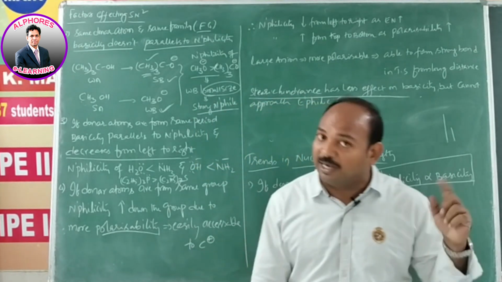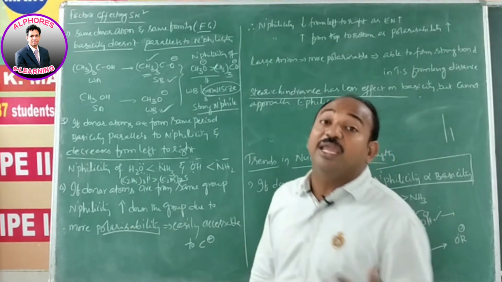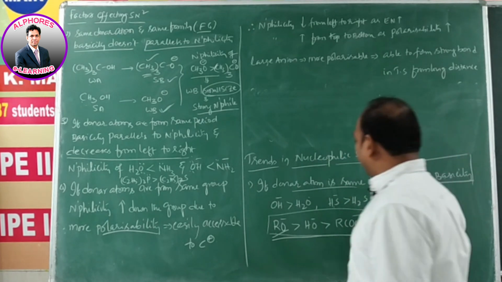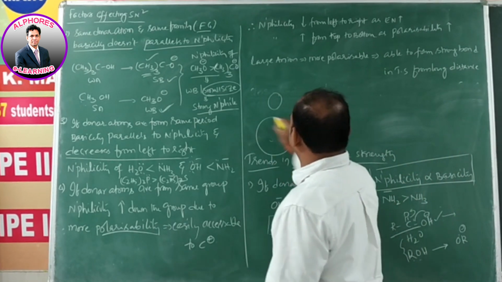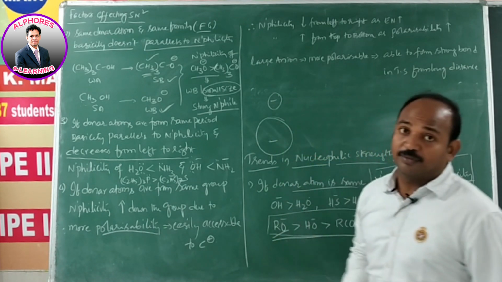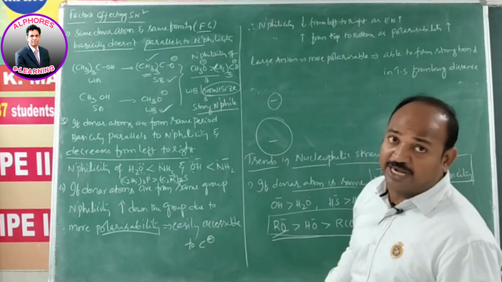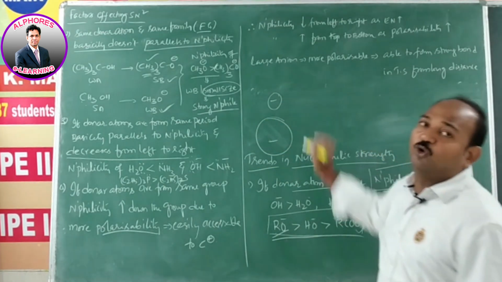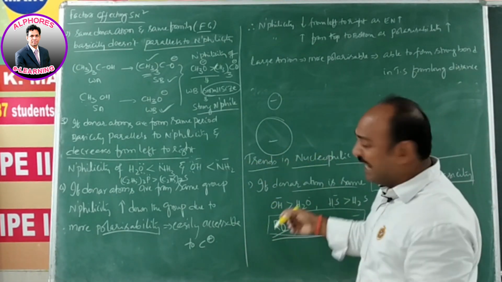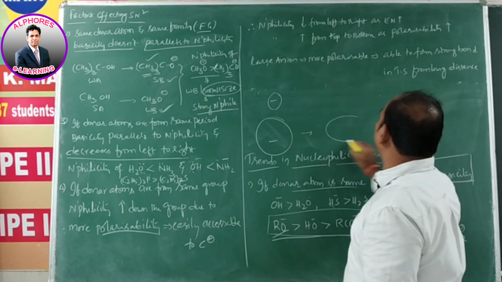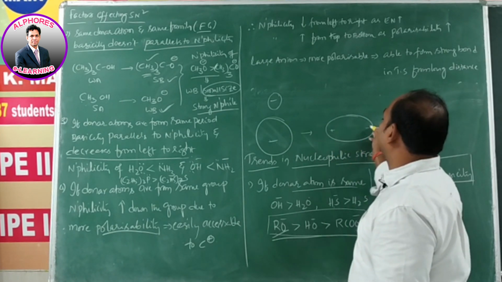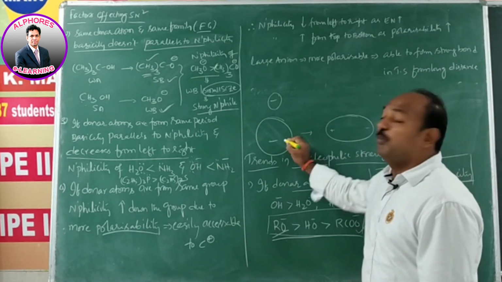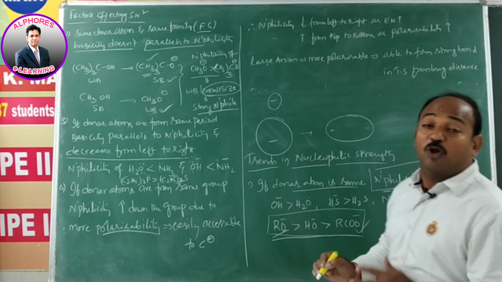Polarizing power is for cation and polarizability for anion. Let us assume that because of large size here, so small atom and large atom, these two I am going to compare, small anion, large anion. Because of large anion, its outermost electrons are too far away from nuclei. Hence, if positive charge attracts, then all the negative charge comes to one side and you are getting like this. So within the anion, polarization takes place. So this is what we call polarizability. Polarizability is the property of anions.